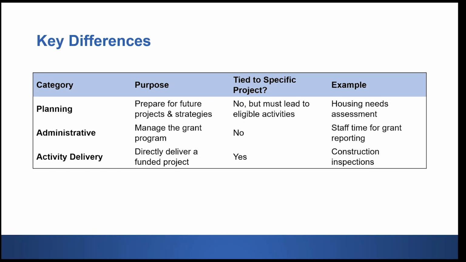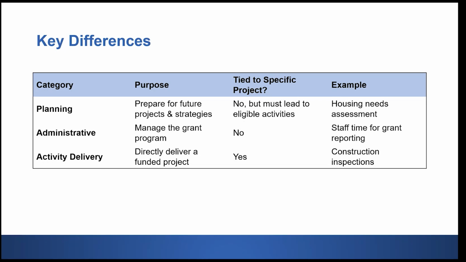cost categories. So, planning costs are about the big picture preparation, like studies or community-wide strategies, again, not tied to a specific project. Your administrative costs focus on program management, compliance, record keeping, again, not tied to one project, but necessary for the overall program.